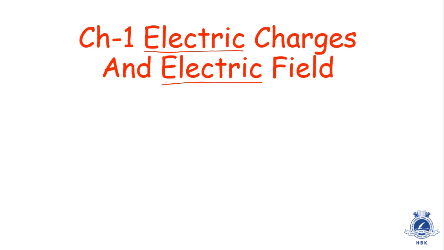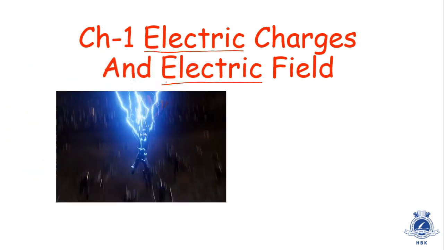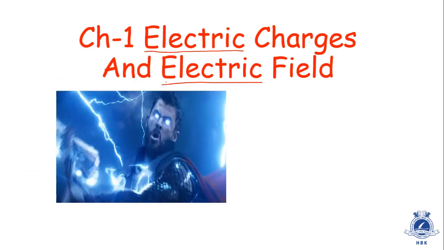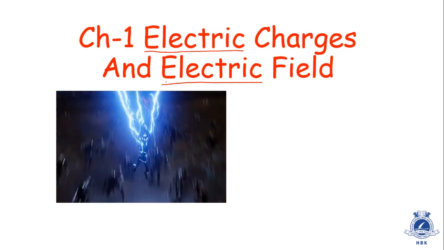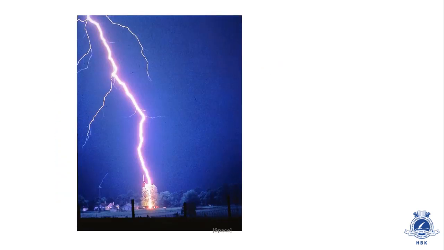Okay, see, normally electric current passes through the wire, but sometimes also we are able to see the electric current which is not passing from the wire, like this. See, this is a movie scene. MCU fans must have understood which movie is this, but I'm not interested in the movie, but I'm interested in thunder. Okay, see this one, this is thunder, or we can say lightning. Actually it is electric current which is passing without any wires.